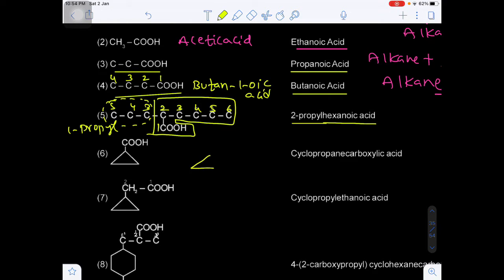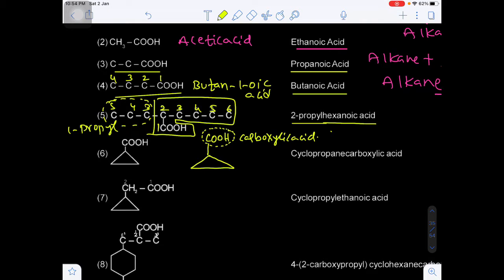Now you see, this is a cyclopropane. Now what about the carboxylic group? Is the carbon present in the ring or out of the ring? If it is present out of the ring, that means it is not included in the parent chain. Then we can use carboxylic acid. When can we use carboxylic acid?